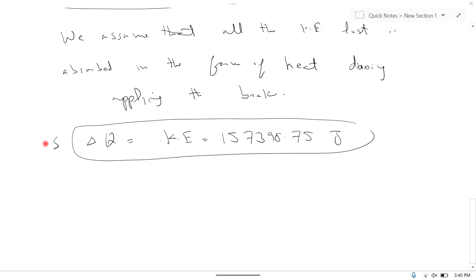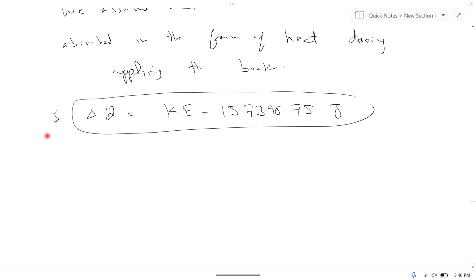Now we find C, total heat capacity. Now we will calculate the total heat capacity for the brake system.